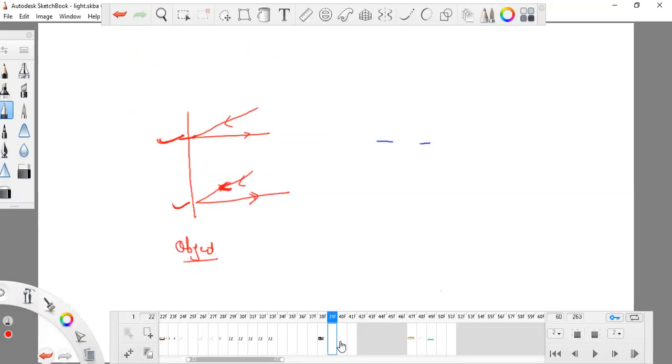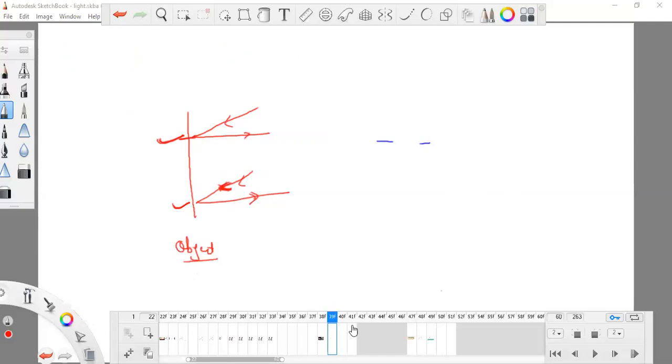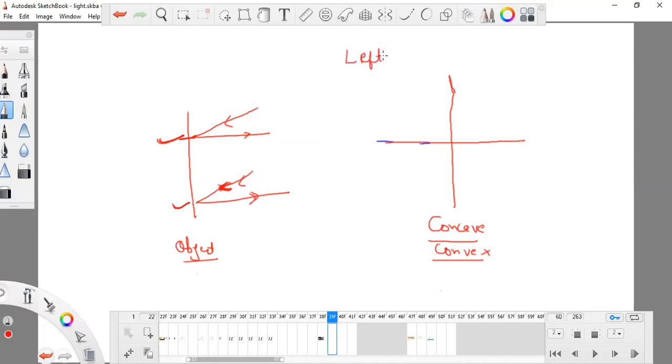Second thing, the concept is that this is the mirror. It can be concave or convex. In general, this is a simple line. This side is known as the left side, this side as the right side, or this side is on the screen, and this is behind the screen.